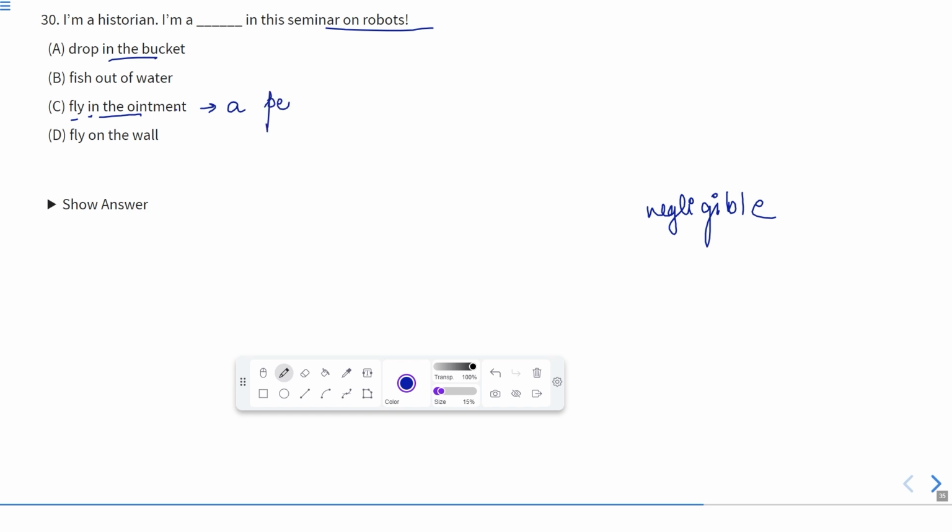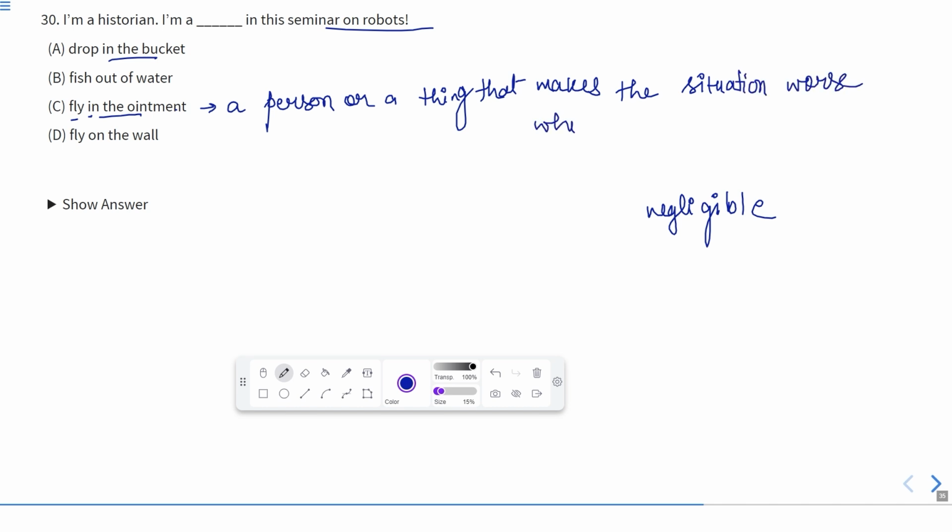A person or a thing that makes the situation worse, which could be otherwise enjoyable. It means something which was going smoothly, but a person or a thing occurred which made the situation worse.